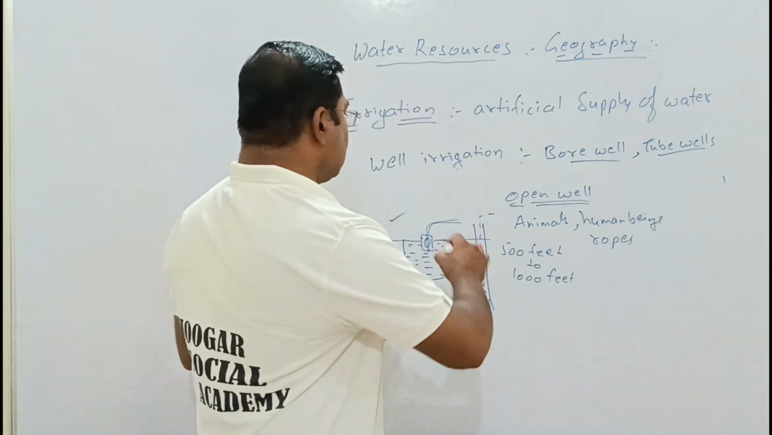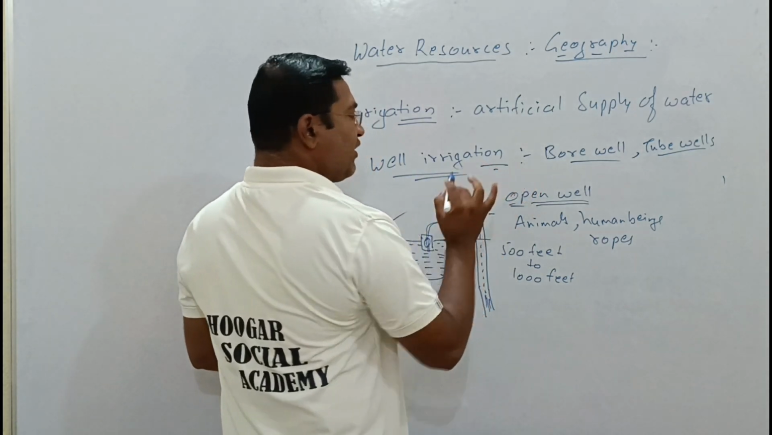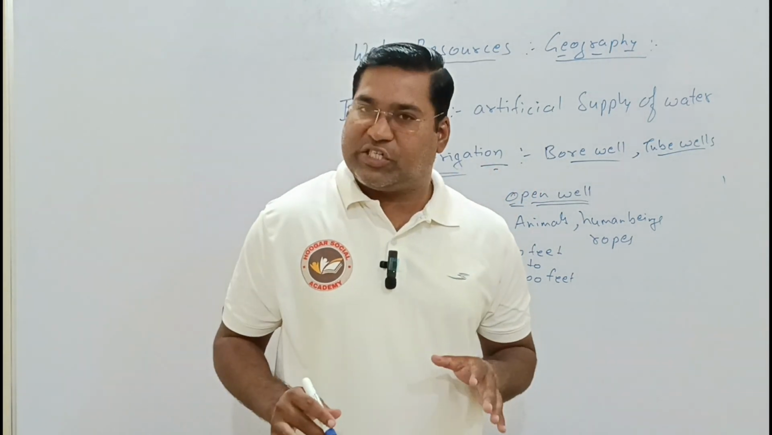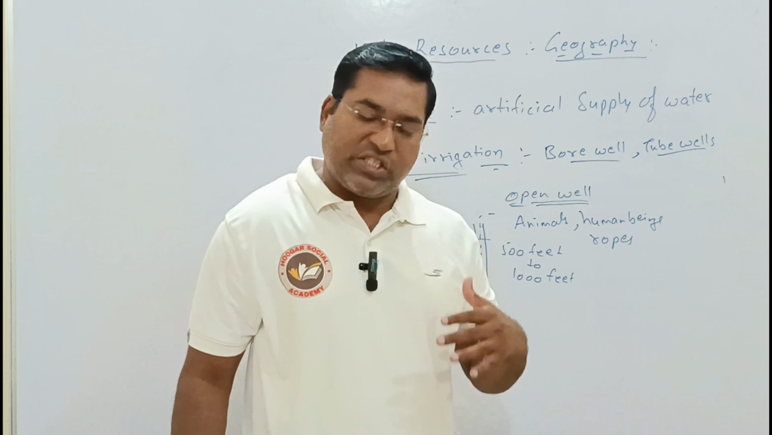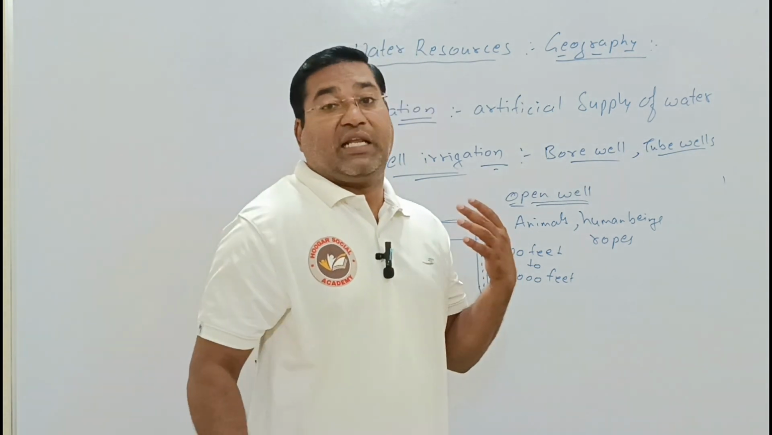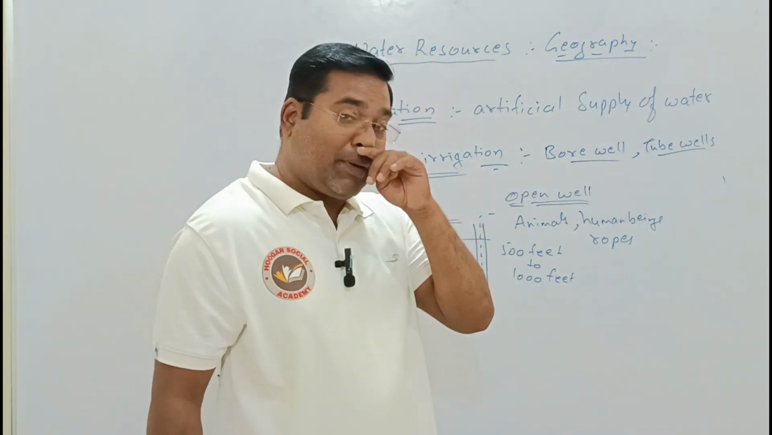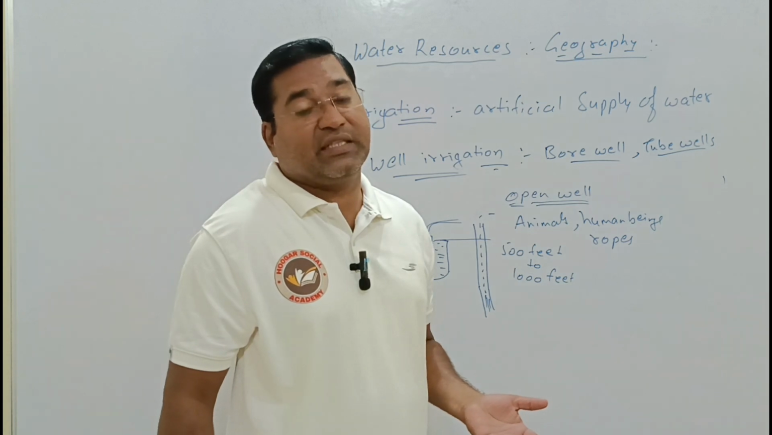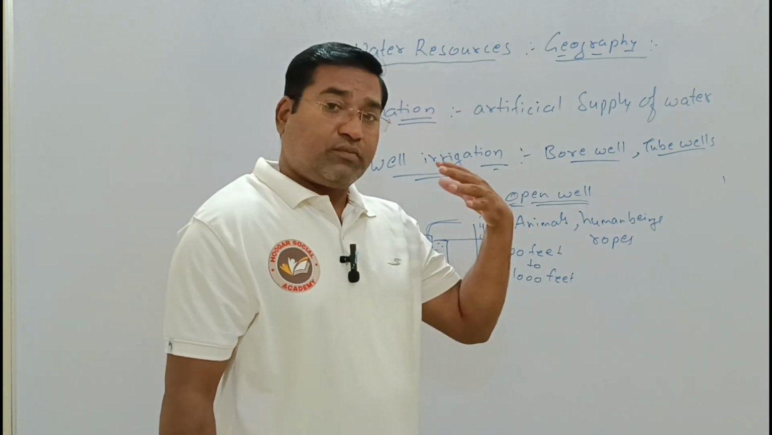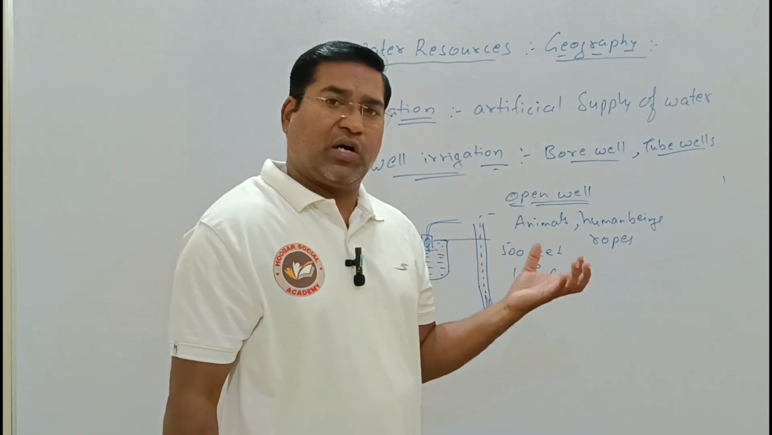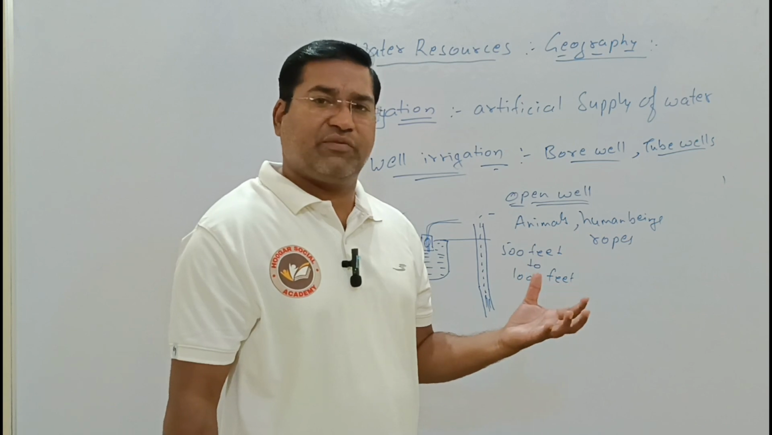Okay, so these two are different forms of well irrigation. Well irrigation is cheaper, and less human labor is required even to dig the earth crust. Moreover, this well irrigation will always remain filled, due to which one?